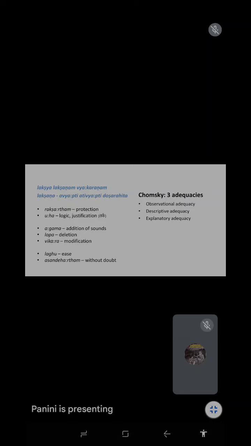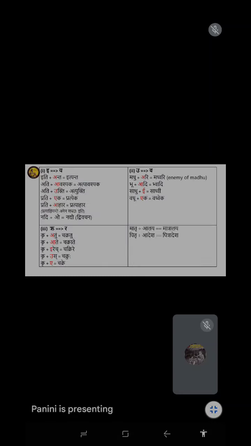So now we are using the word adequate. Let us not say complete, because Bloomfield and other people said it is a complete grammar. Panini, even in one respect, unless we study completely, we do not know whether it is complete or not. But let us now consider it in terms of Chomskyan linguistics, the adequacies.